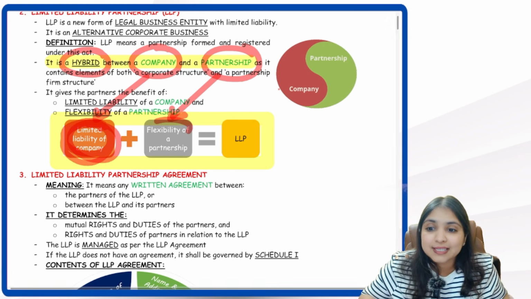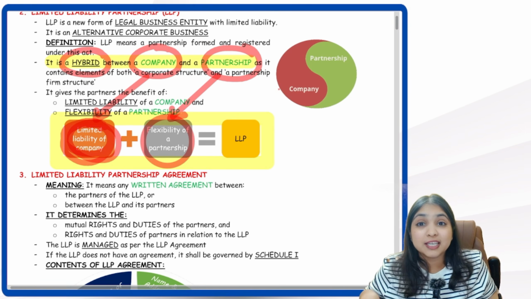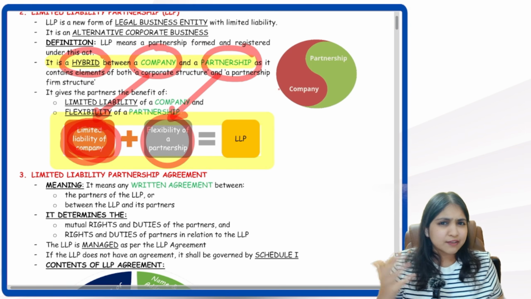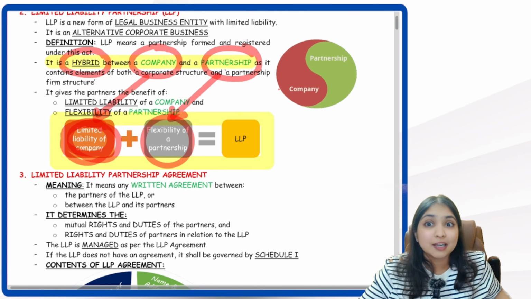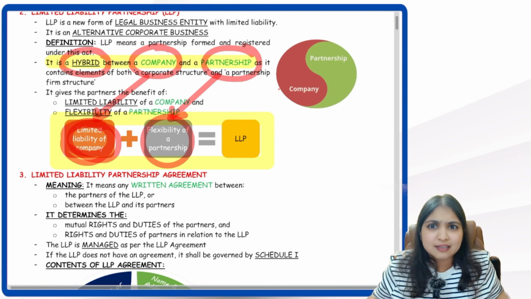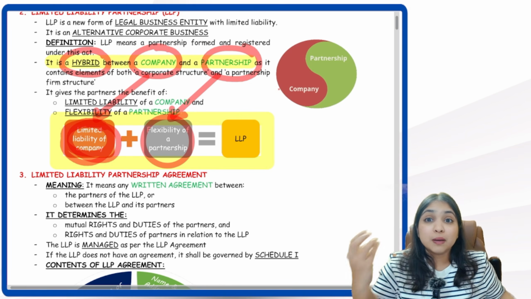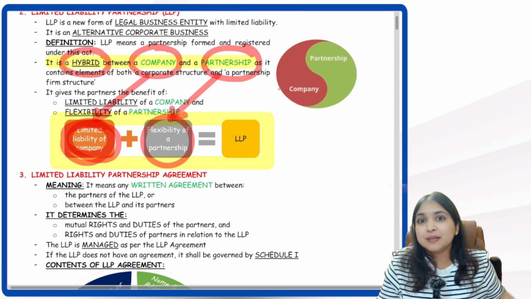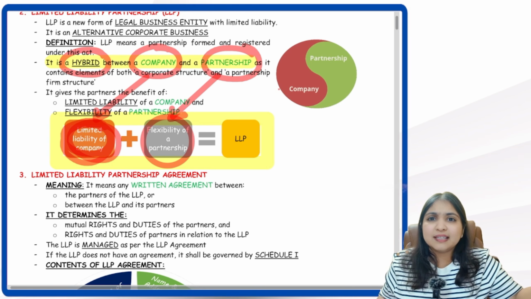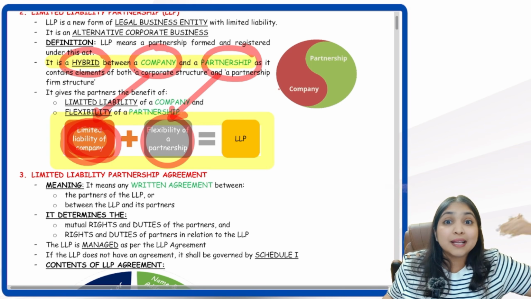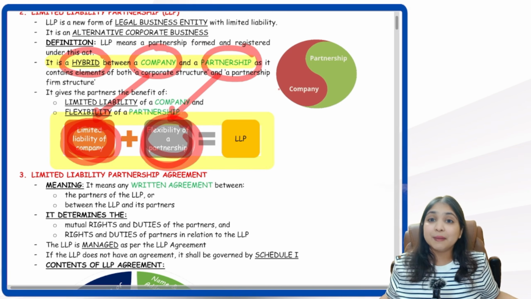Then we have borrowed the flexibility feature of partnership. What is this flexibility feature? See, when you must have learned about the Indian Partnership Act in your CA Foundation, you must have learned that there are a lot of things for which the decision making is left with the partners. Like what are the rights and duties of the partners? What are their obligations? It is all decided amongst themselves through the agreement. So in a partnership, there's a huge benefit in the form of flexibility, where the Partnership Act has given much lesser rules and all the rights, responsibilities and duties are decided by the partners themselves. So the same way we have the flexibility feature even in an LLP. Even in an LLP, we will have the LLP agreement.